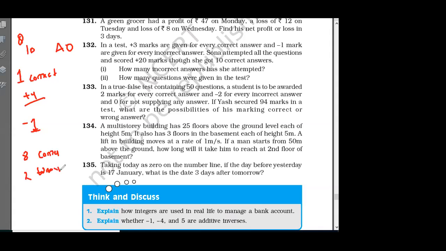How much marks will you get? Some say 30, some say 28. But 2 wrong means -2 marks. So you will get 32 plus -2, which is 30 marks.